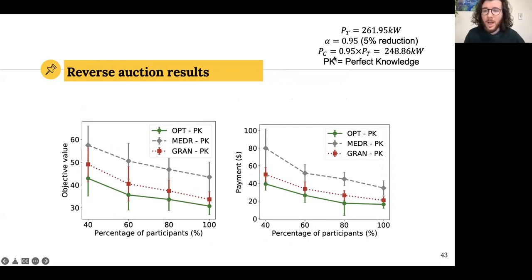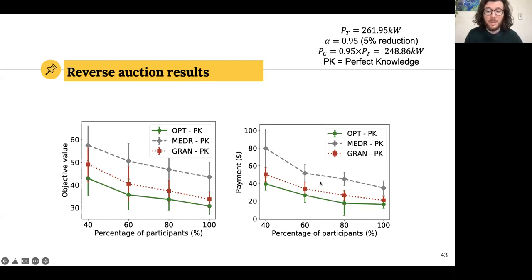We fix the power cap to 5% reduction, and we vary the percentage of participants on the x-axis. And so what we see is that the comparison approach, MEDR, does not do nearly as well as we do. And on the other side, we are much closer to the optimal solution.